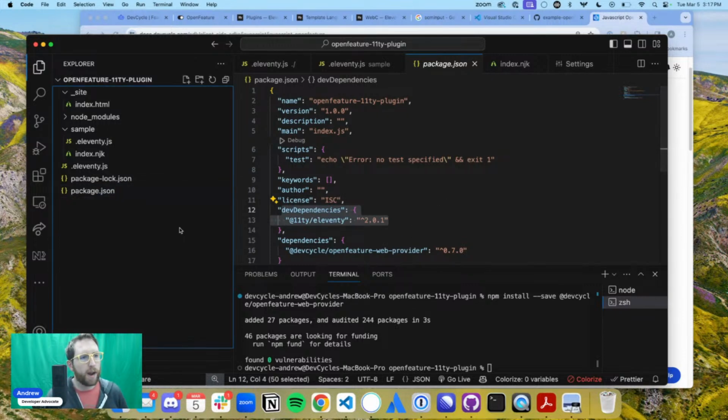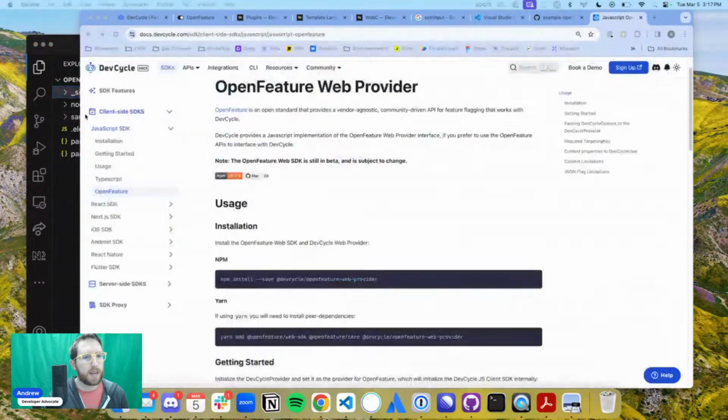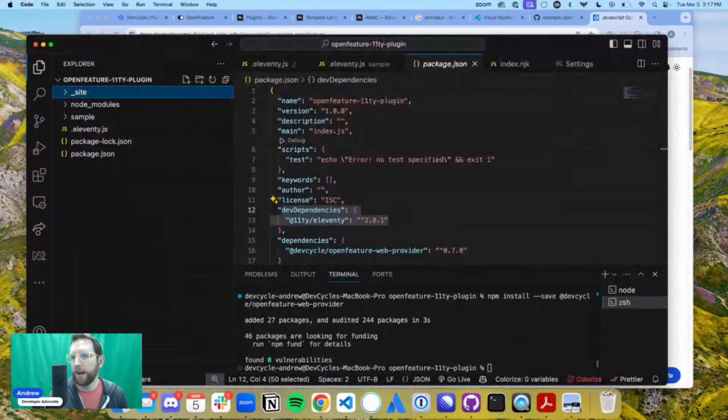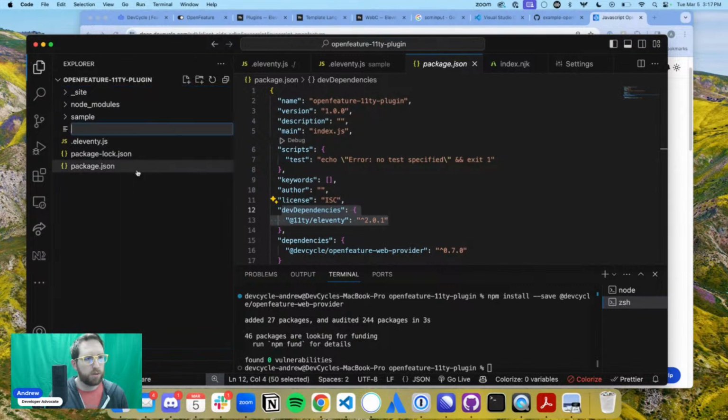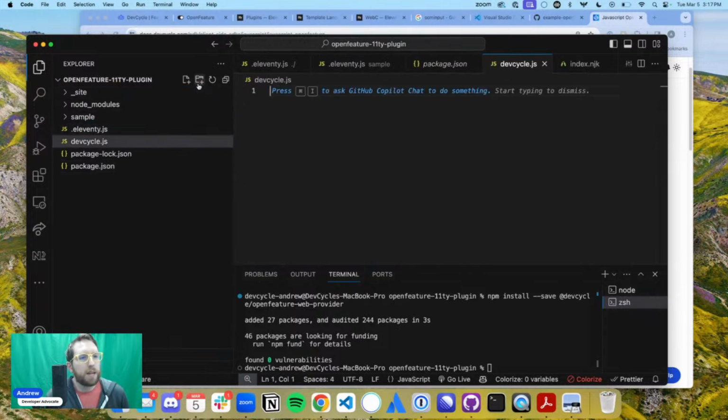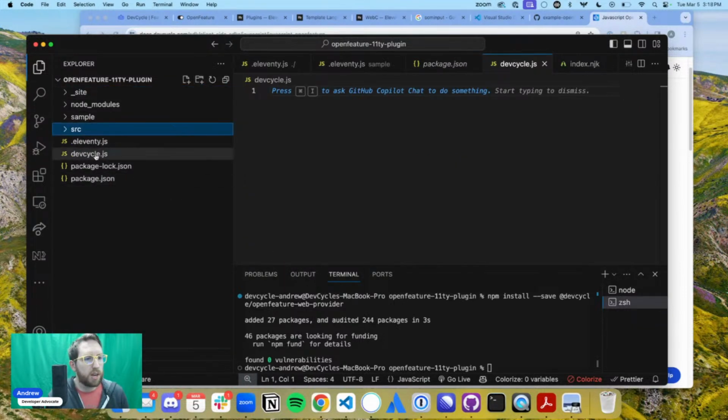And now we're actually going to create a file in our source. So similar to what we'd done before, we're going to go new file here. We're going to create, let's call it devcycle.js. Okay, and let's create a folder then and call this src. And let's drag our devcycle.js in there.